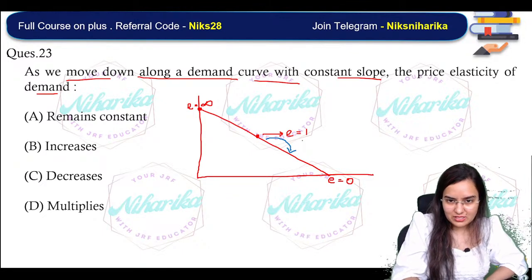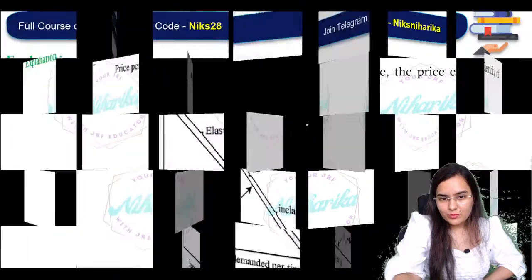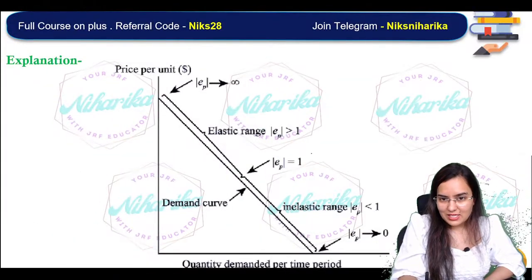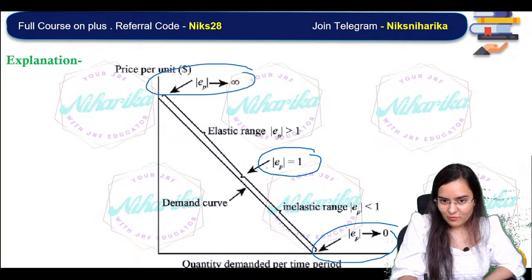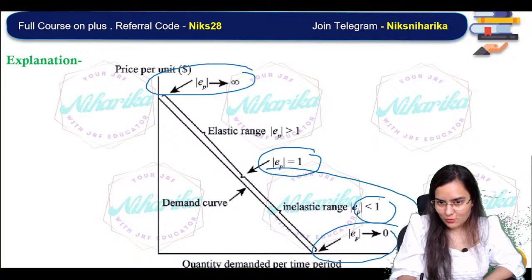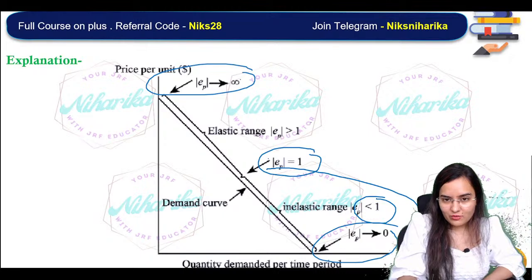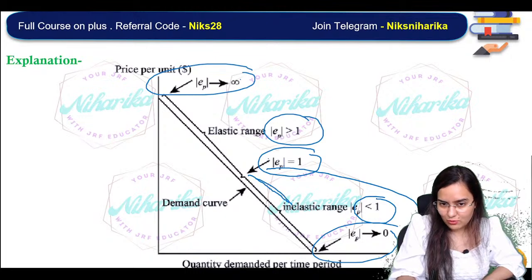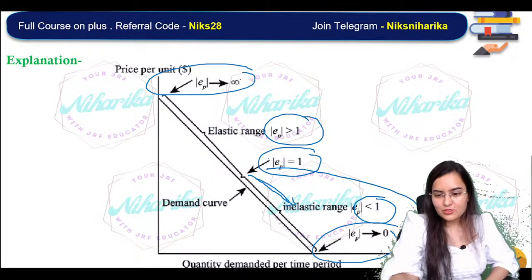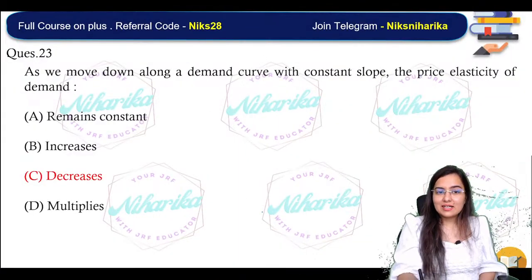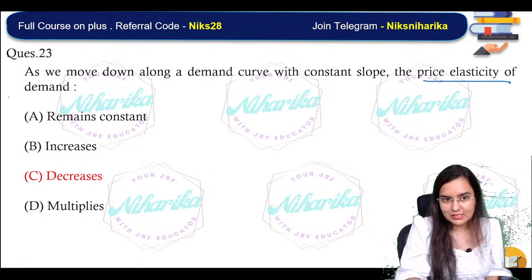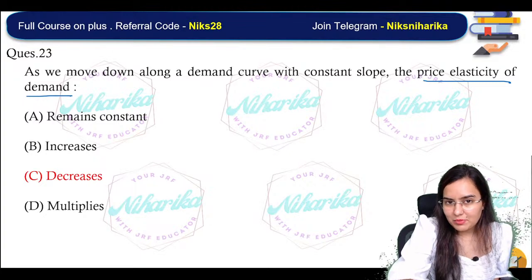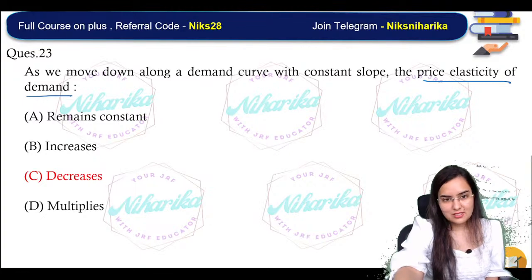Very nice. Sunny has given the correct answer. See, I hope you remember you have done this. E is equal to 1 here, E is equal to infinite here, E is equal to 0 here. Somewhere between 1 and 0, there will be less than 1. Somewhere between 1 and infinity, there will be more than 1. So if we go down on the same demand curve, the price elasticity of demand will decrease, definitely, to less than 1 in point elasticity.